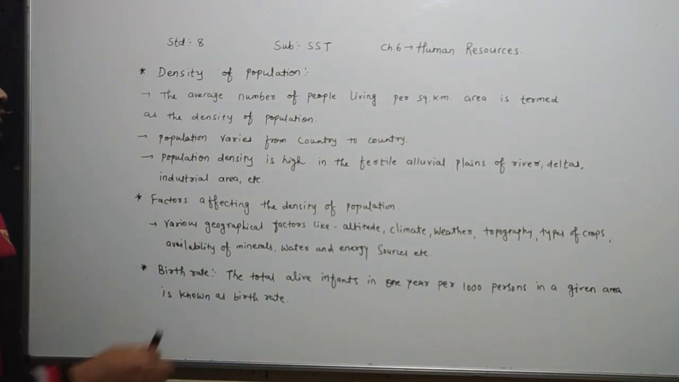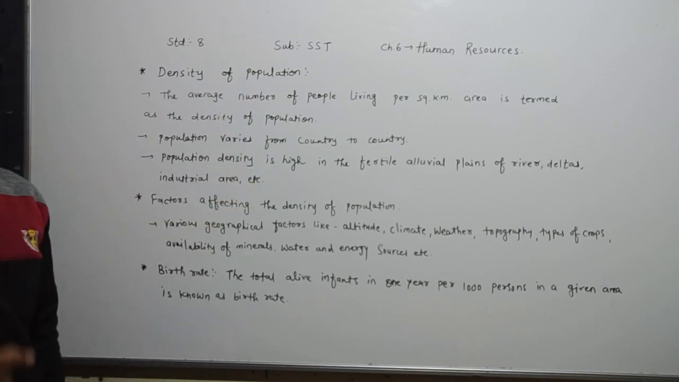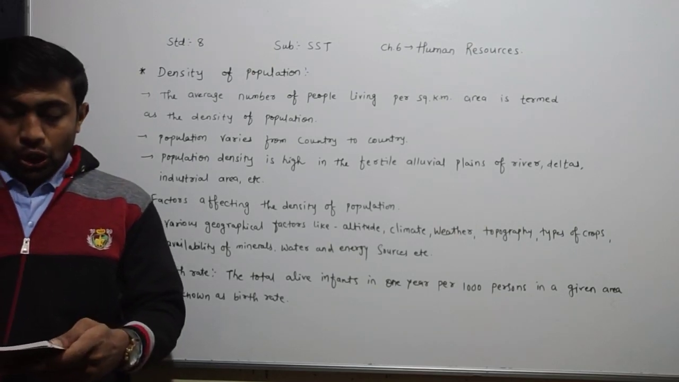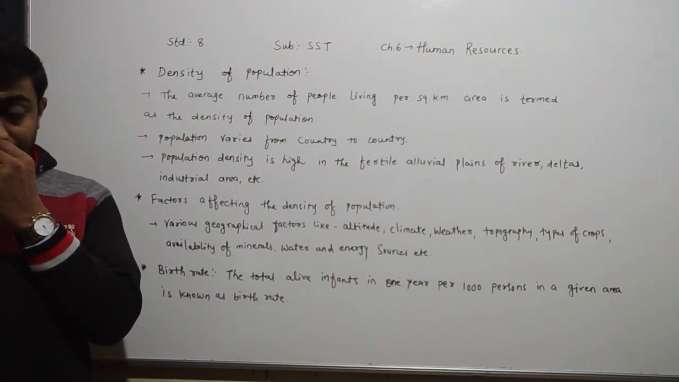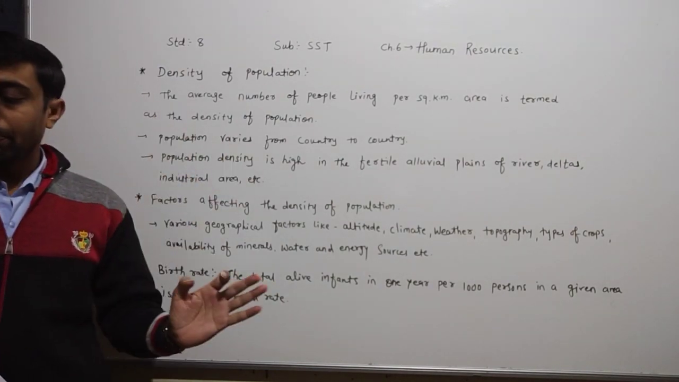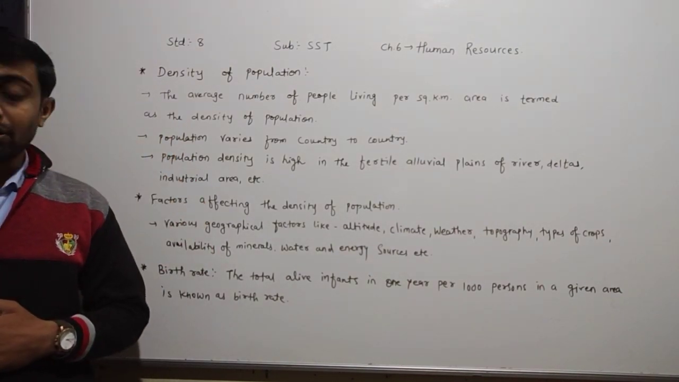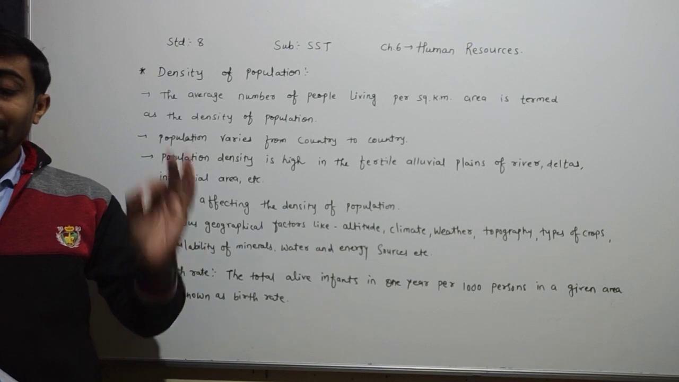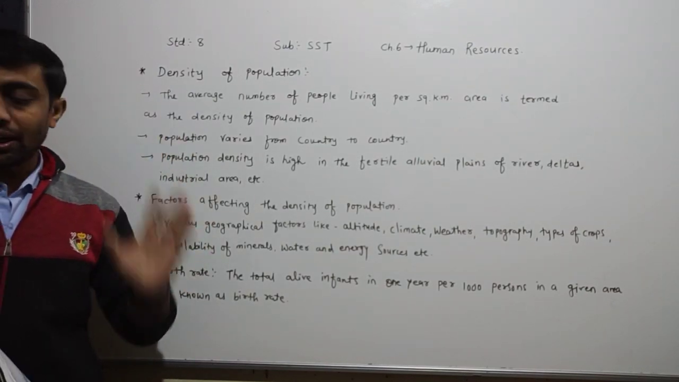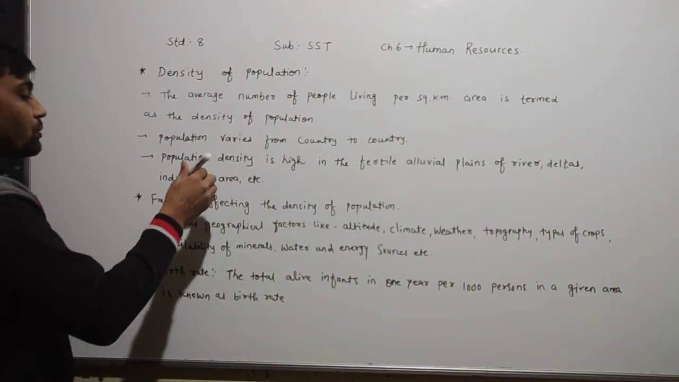Now, dear children, today we have to learn about the density of the population. So, dear children, open page number 43 of your textbook. The average number of people living per square kilometer. Underline what they have given there. They are saying that the average number of people living per square kilometer area is termed the density of the population. What is the density of the population?